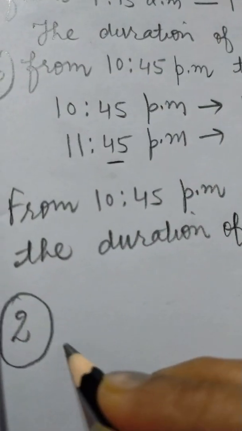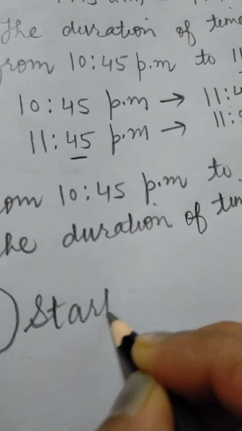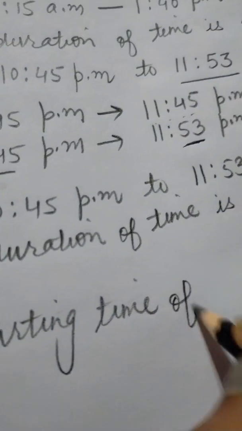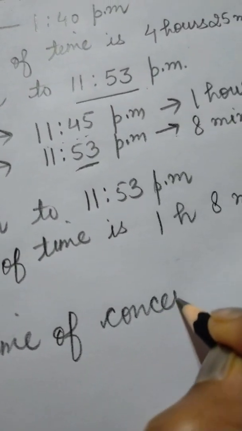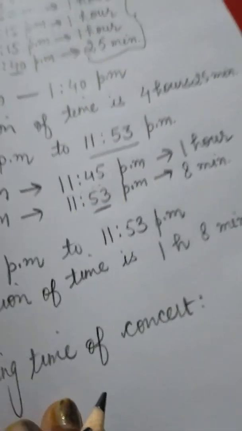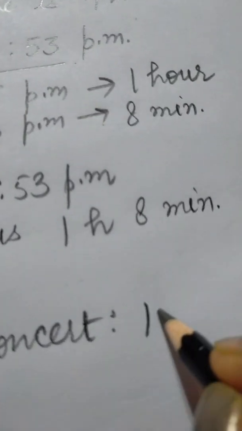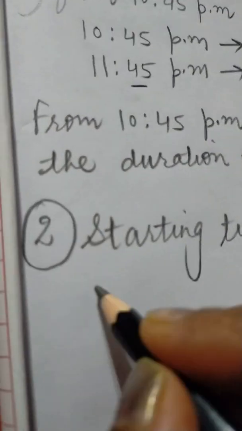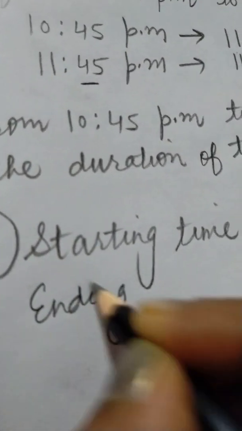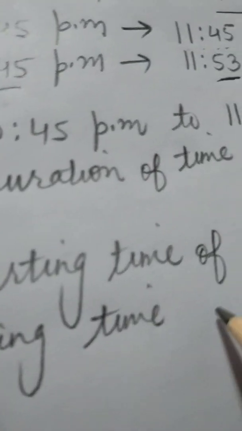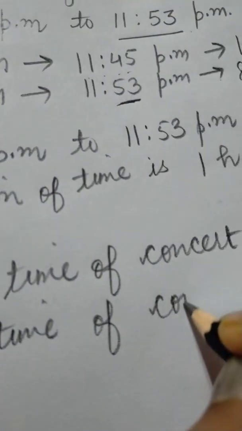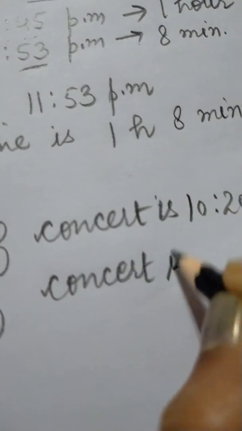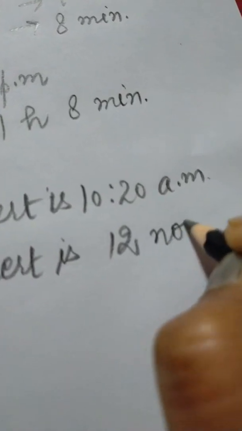What is the starting time of the concert? It is 10:20 am. And the ending time of the concert is 12 noon.